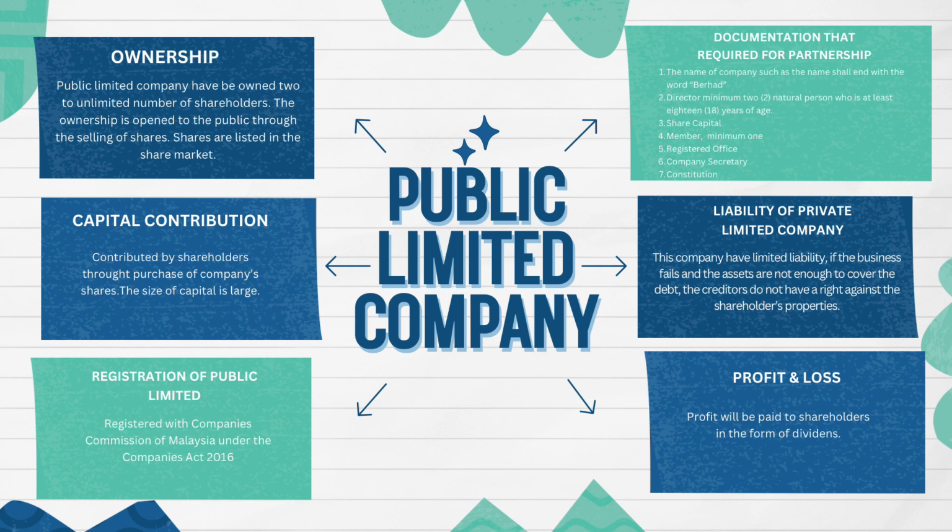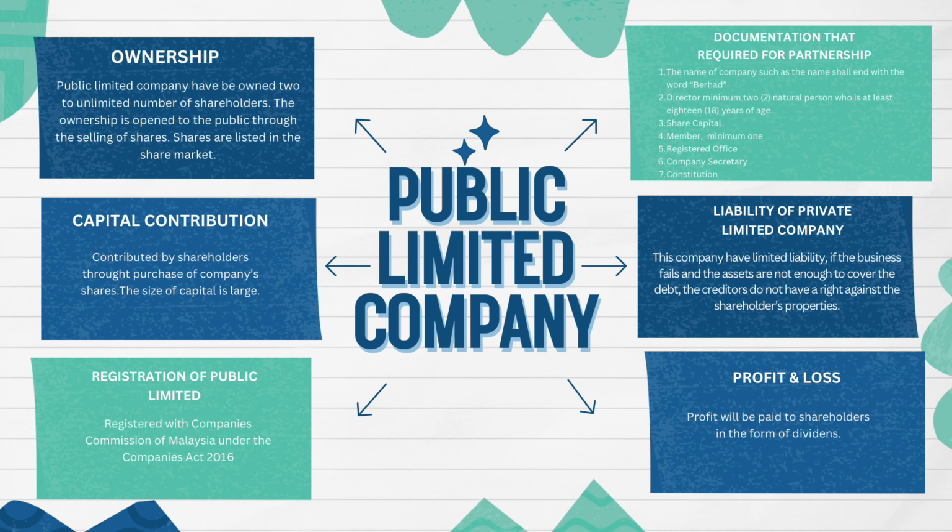Next, documentation required for public limited company. 1. The name of the company, which shall end with the word Berhad. 2. Director, minimum 2 natural persons who are at least 18 years of age. 3. Share capital. 4. Member, minimum 1. 5. Registered office. 6. Company secretary. 7. Constitution.